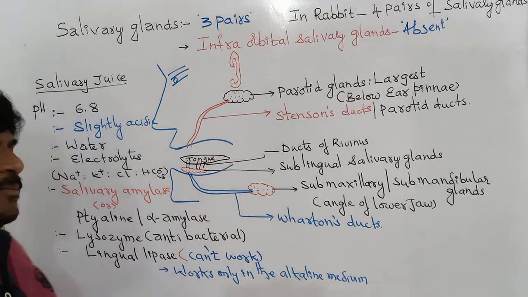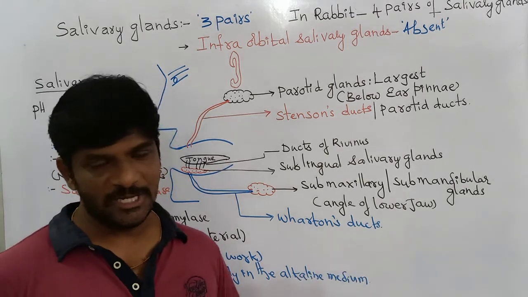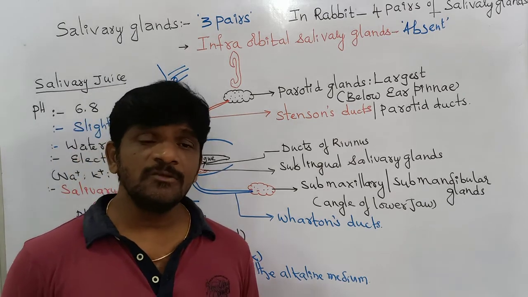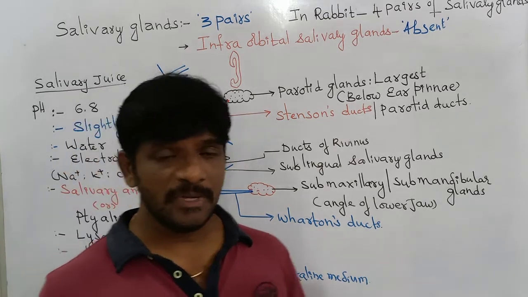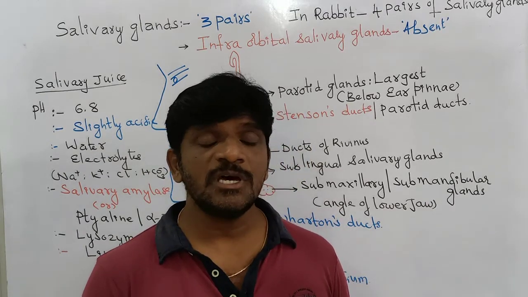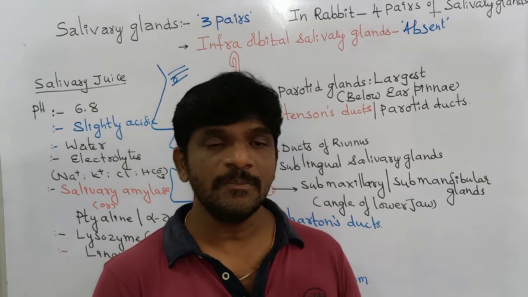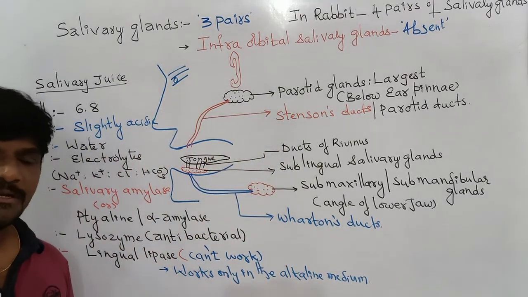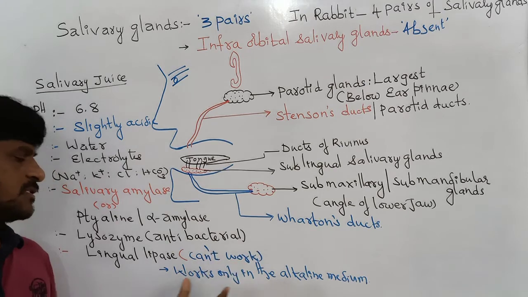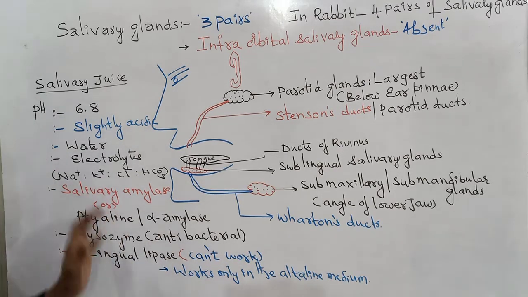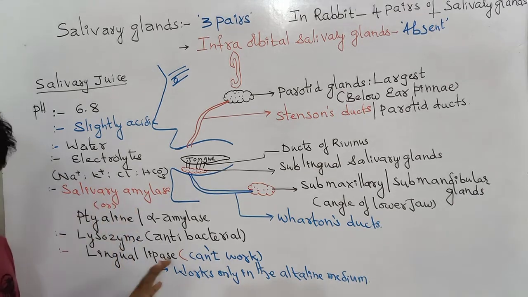This alkaline medium is present in the intestine. Lipase is present in the pancreatic juice, called pancreatic lipase, and intestinal lipase, and these lipases work only in the alkaline medium. That is why, even though lingual lipase is secreted, it is not working, because the pH of this medium is not suitable.